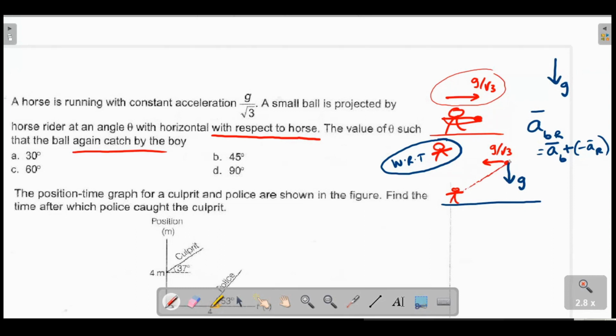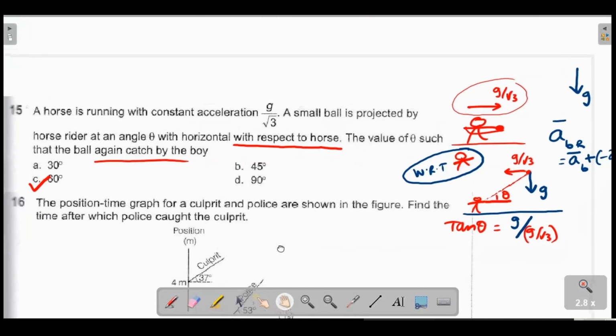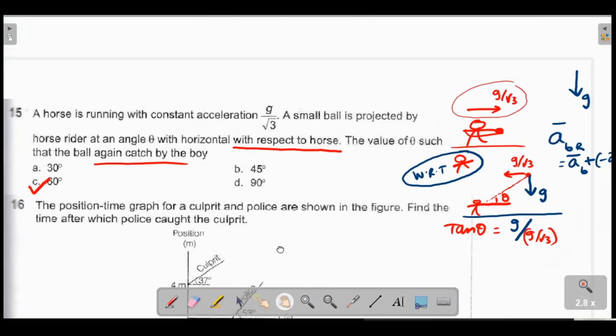Theta with respect to horizontal, that means this angle should be given by tan theta equals, I see, that blue colored g divided by the red colored g by root 3, which is 60 degrees. Whenever you throw a particle in the direction of effective gravity, the motion would be a straight line.